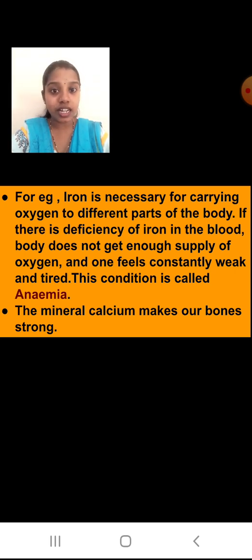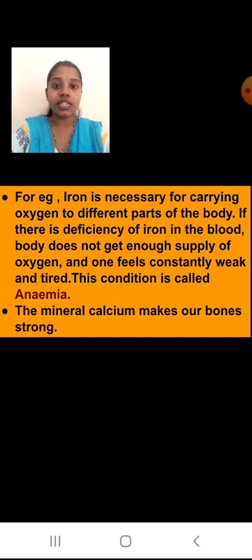Yes, in red color I have written. It is important. You are going to remember the spelling also. Learn the spellings also. Important spellings. You can practice writing them. Okay students. So when iron is not present in proper quantities in your blood, oxygen is not supplied to every part. Okay, and hence you feel very weak and tired, and this condition we will call anemia. So the mineral calcium makes our body strong.